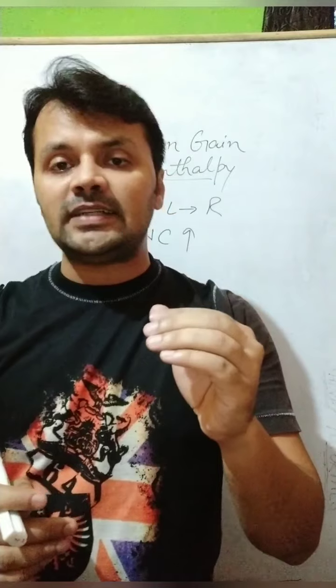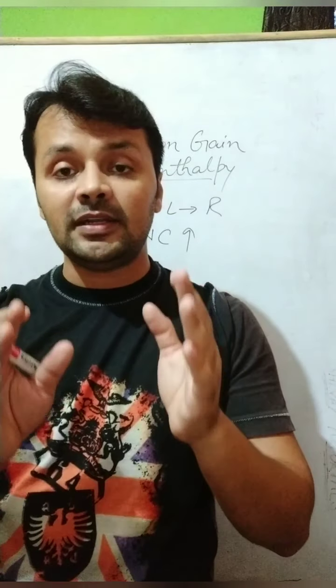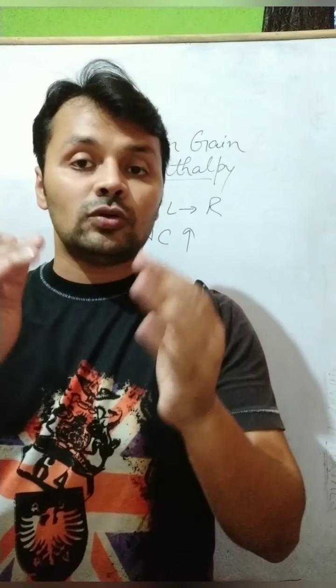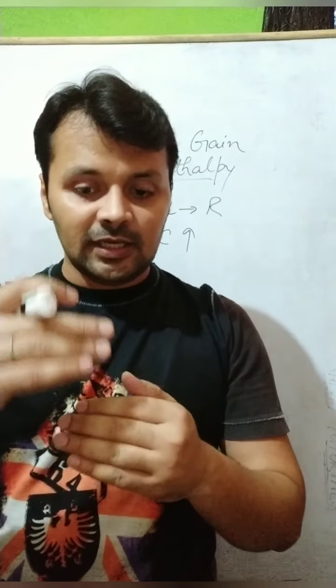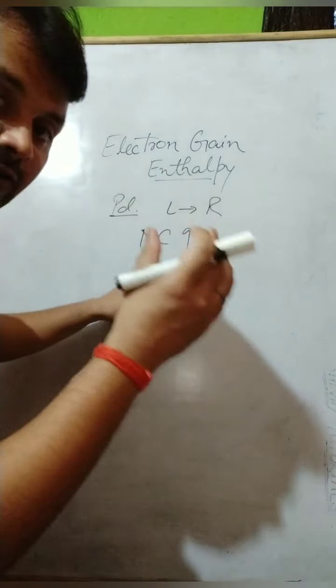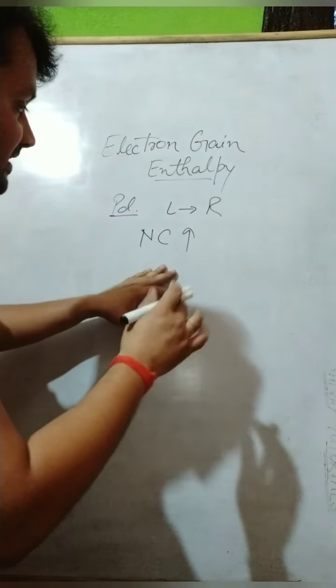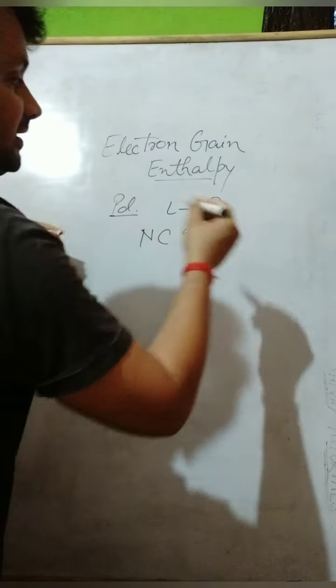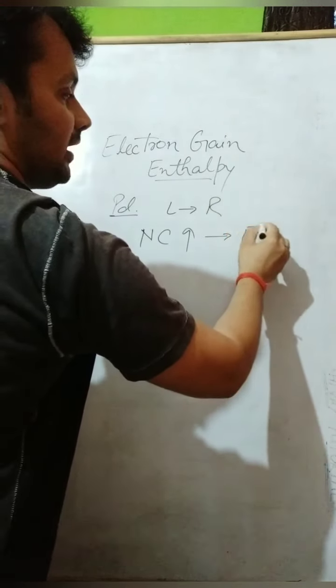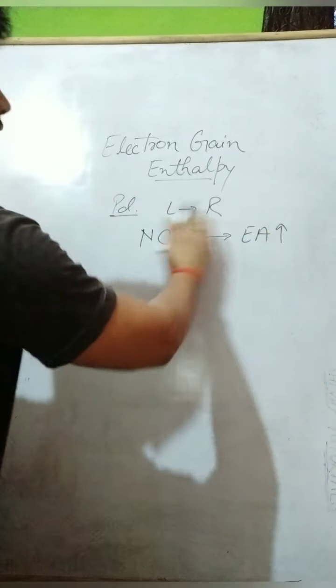Because when the nuclear charge is increasing, at the same time the number of orbitals remains the same, so the effective nuclear charge attracts the valence electrons with more electrostatic force. So as a result, the atomic size decreases. When the atomic size decreases and nuclear charge increases, the result is electron affinity increases in going left to right in a period.